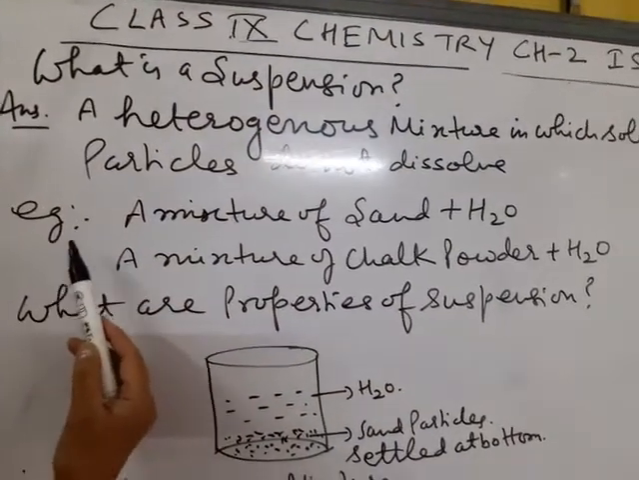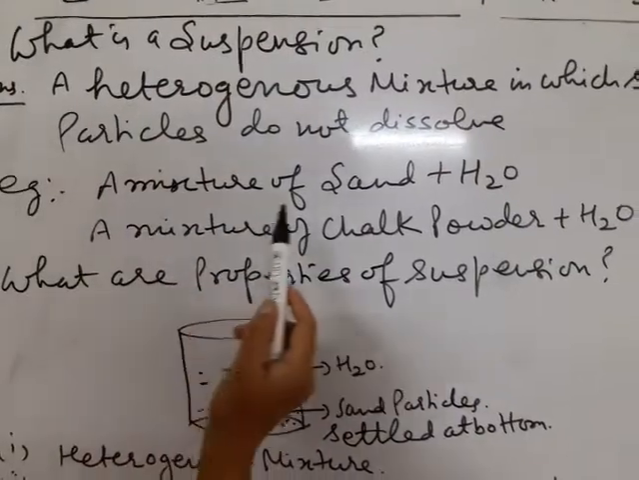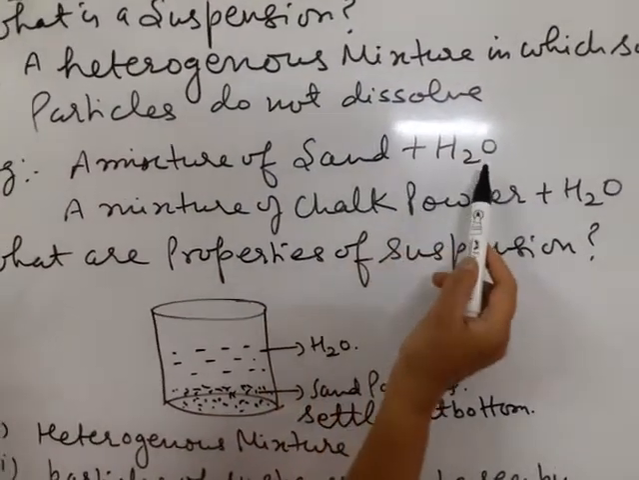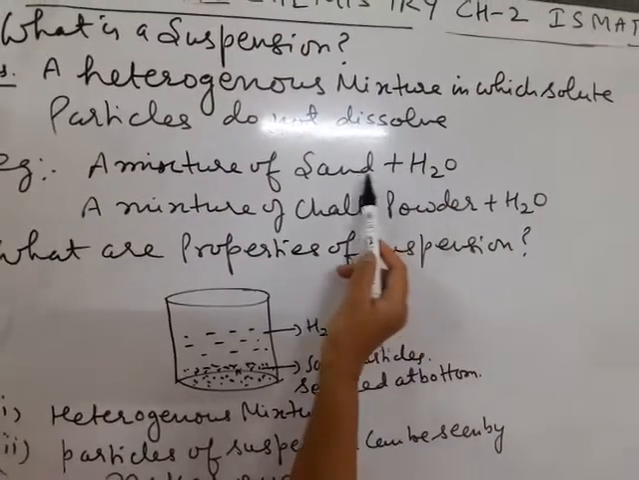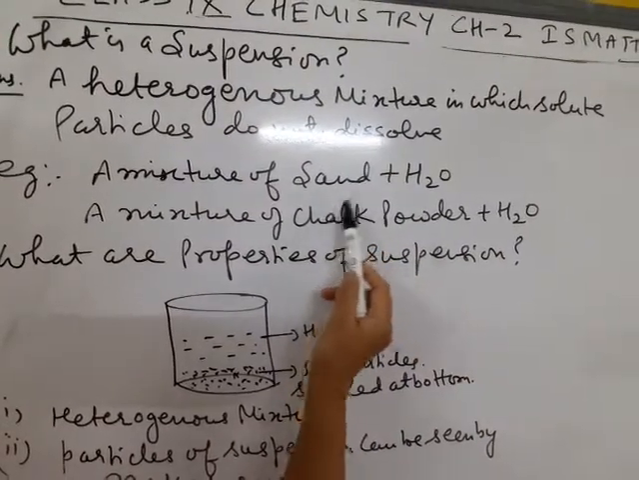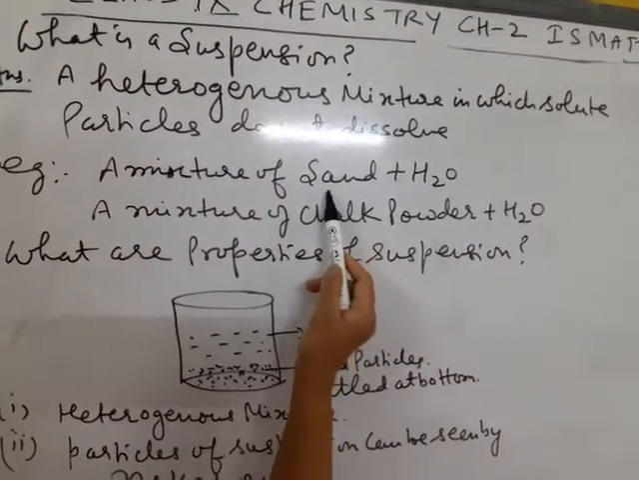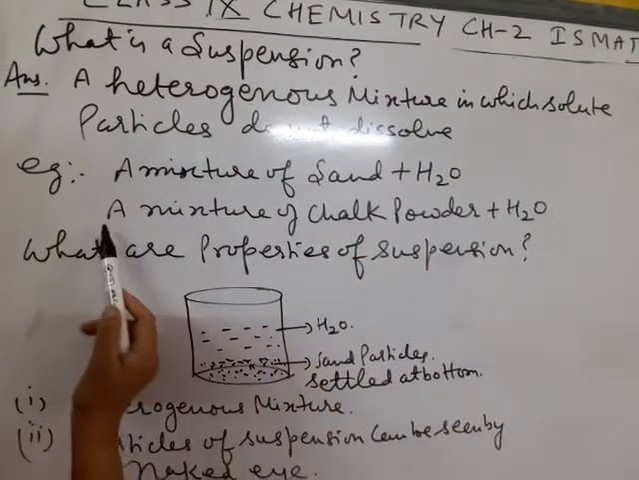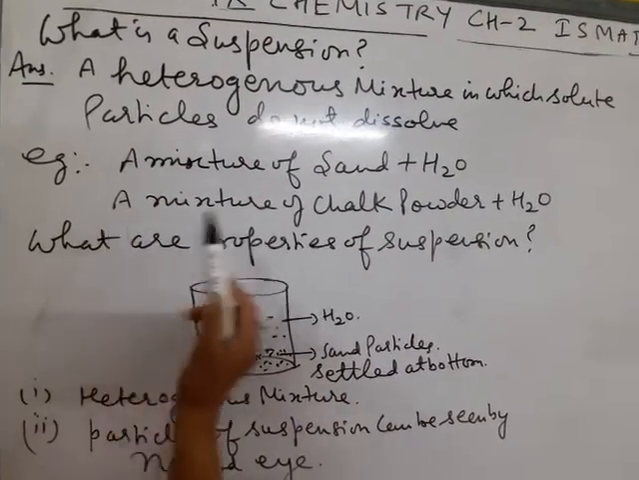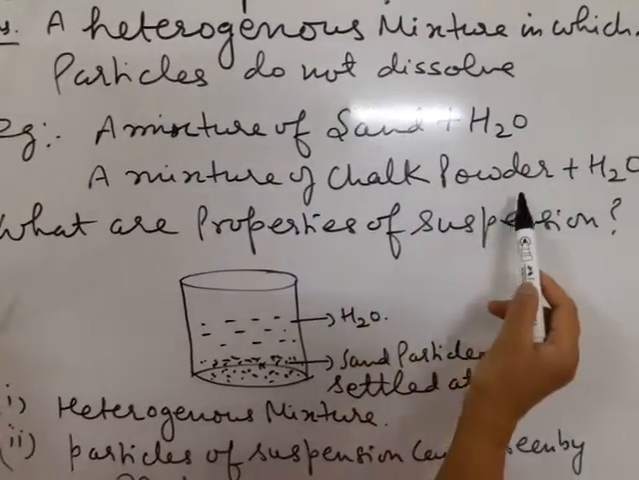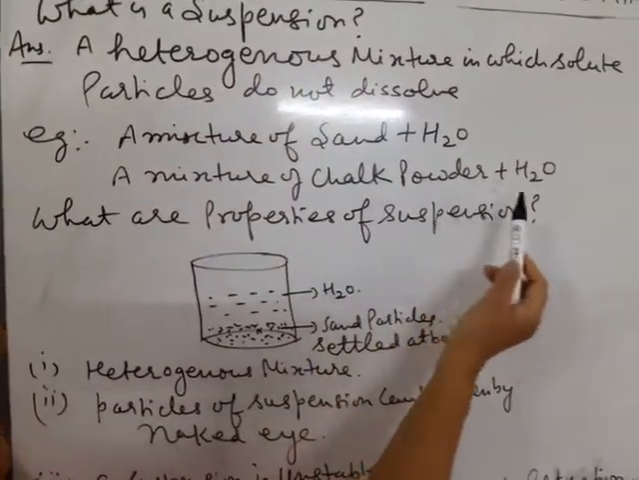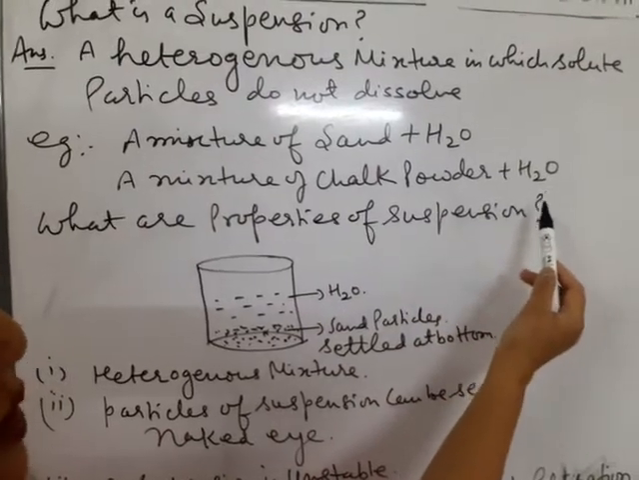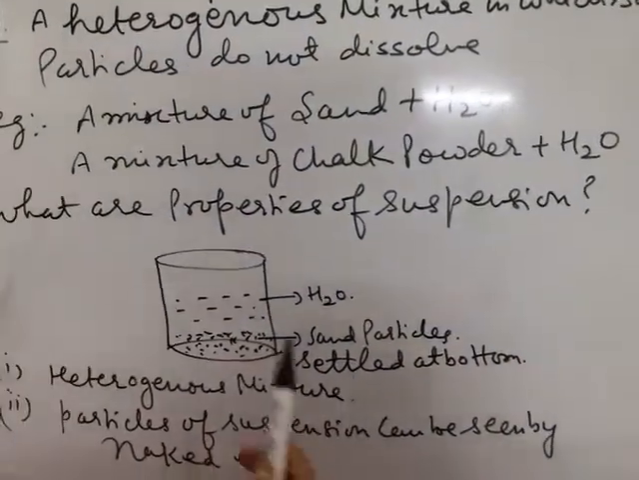Example of suspension I have given: a mixture of sand plus water. When we add sand in water, you can see that sand is not completely dissolved in water. Another example I have taken: a mixture of chalk powder and water. Chalk powder, you see, it remains suspended in water. It is not completely dissolved.